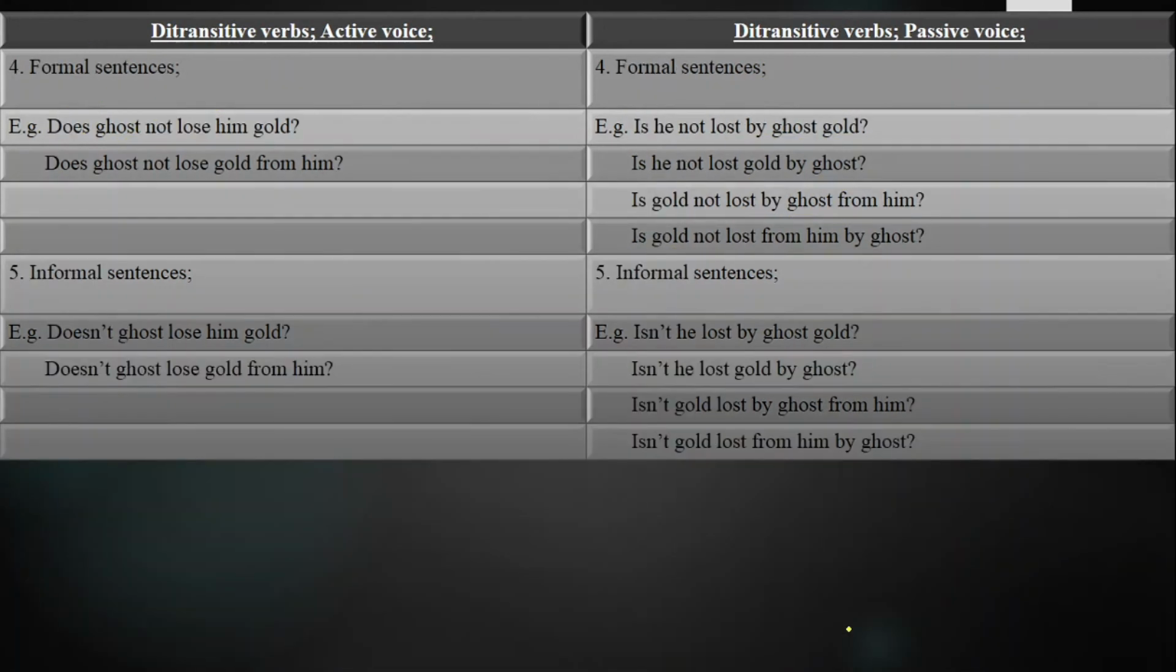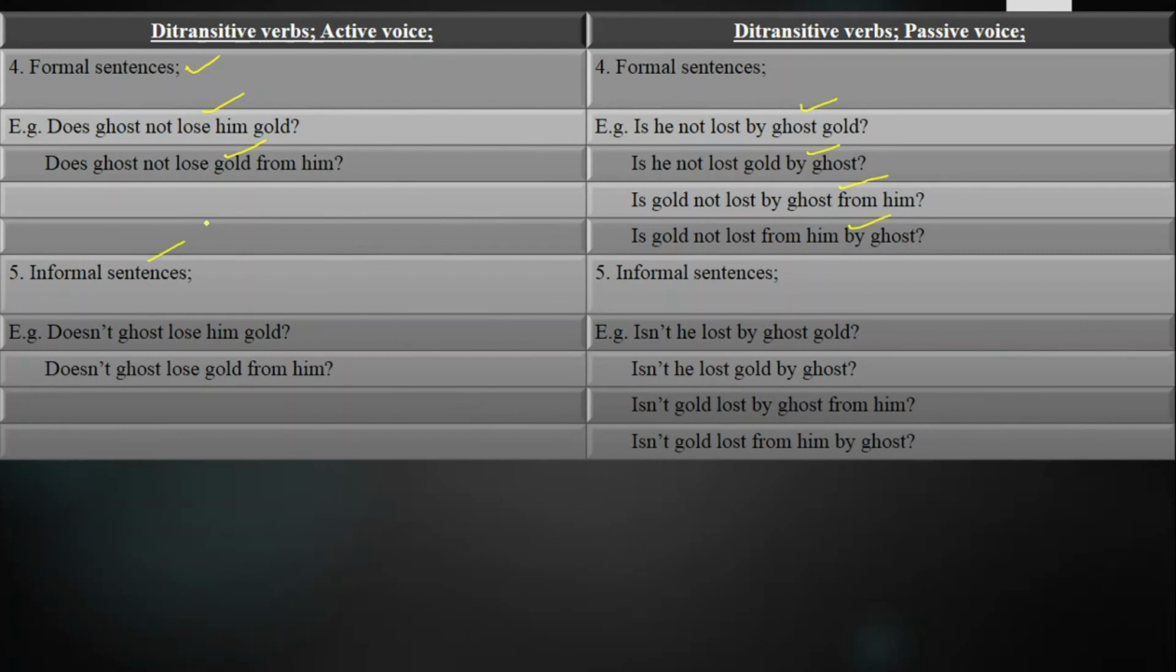Next we have the formal sentences. Their complete name is interrogative, negative, formal. What are formal sentences? Those sentences in which we ask a question, deny the statement, and ask in a formal, polite, respectful way, and we use them with our elders or seniors. Does ghost not lose him gold? Does ghost not lose gold from him? Is he not lost by ghost gold? Is he not lost gold by ghost? Is gold not lost by ghost from him? Is gold not lost from him by ghost?